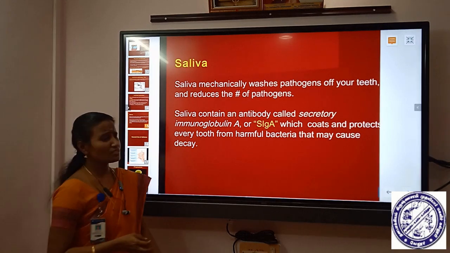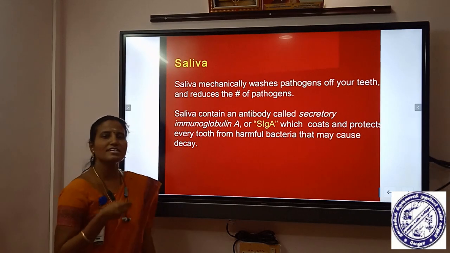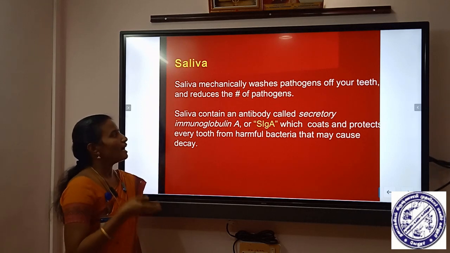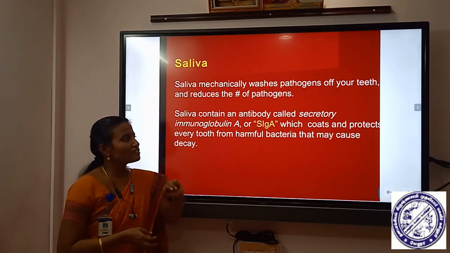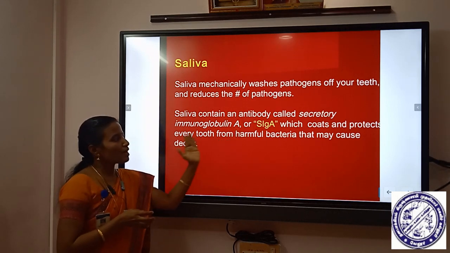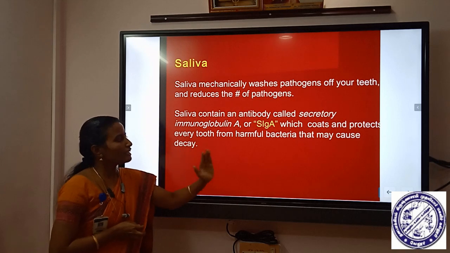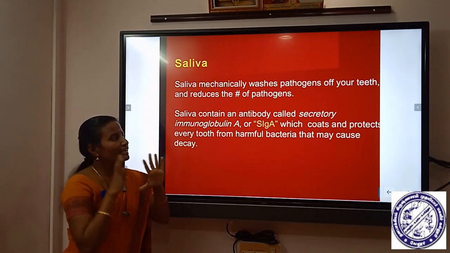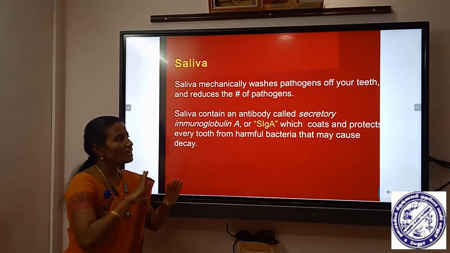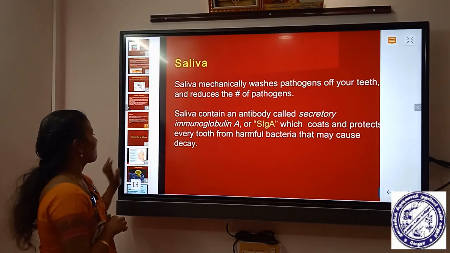Saliva is also considered to be a first line of defense. It mechanically washes away pathogens from your teeth and reduces their number. It also contains secretory IgA, which coats and protects our teeth from harmful bacteria that may cause tooth decay.